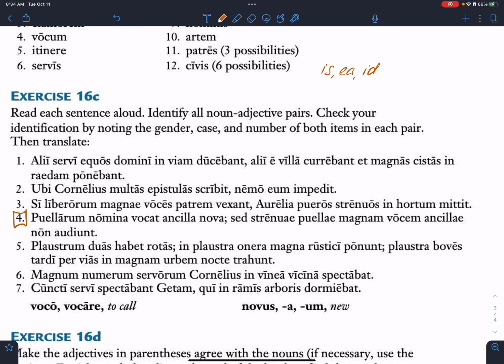Okay, number 4. Let's keep moving. Should I move a little bit faster? Am I going too slow? Yeah, we should move faster. Okay, sorry. I want to make sure that everybody's on the same page. All right, can I have someone read number 4 out loud, please?